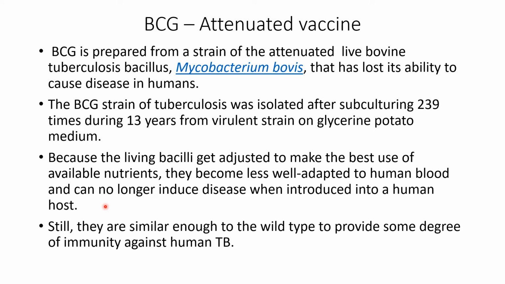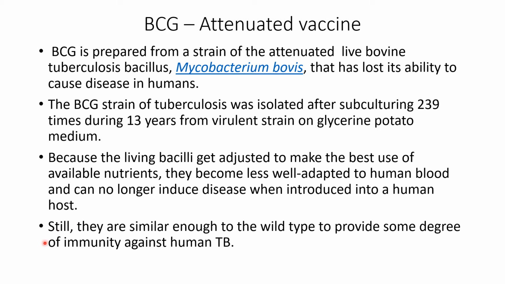So whatever I said before has been shown in letters here. Since the organism has gotten adjusted to grow in an artificial medium, when you take that organism and inject it in human beings, they can no longer induce disease because they have lost the virulence.